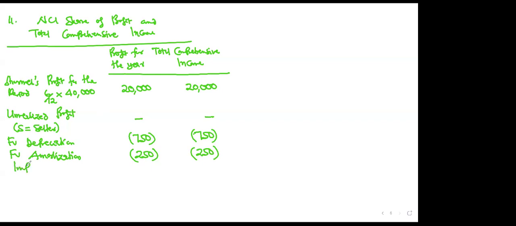If there is an impairment, and NCI was valued using fair value method, keep that in mind. If NCI was valued using fair value method, you would have deducted it. But since there is no impairment, nothing. Then the revaluation gain. Now, revaluation gain falls under other comprehensive income. So that will affect only the total comprehensive income. Is that clear?